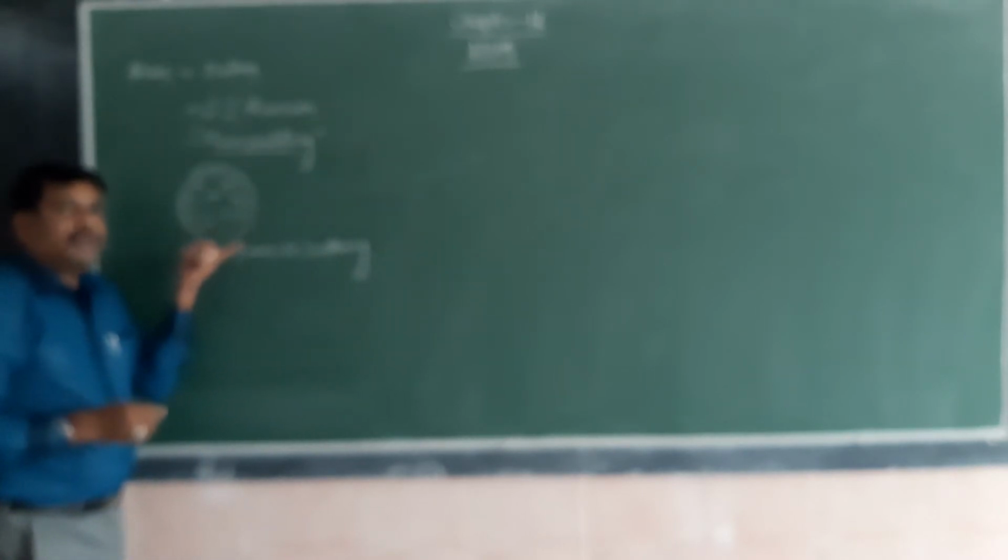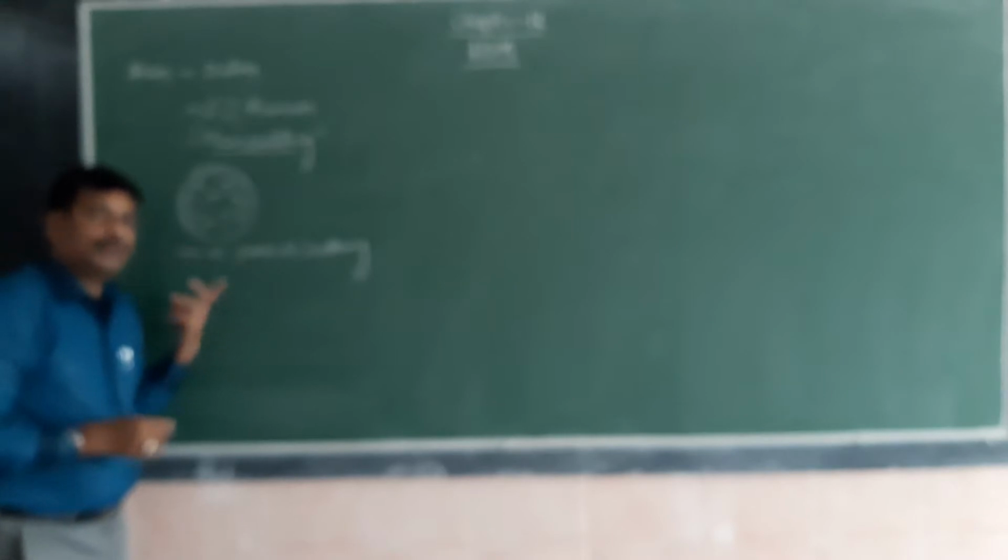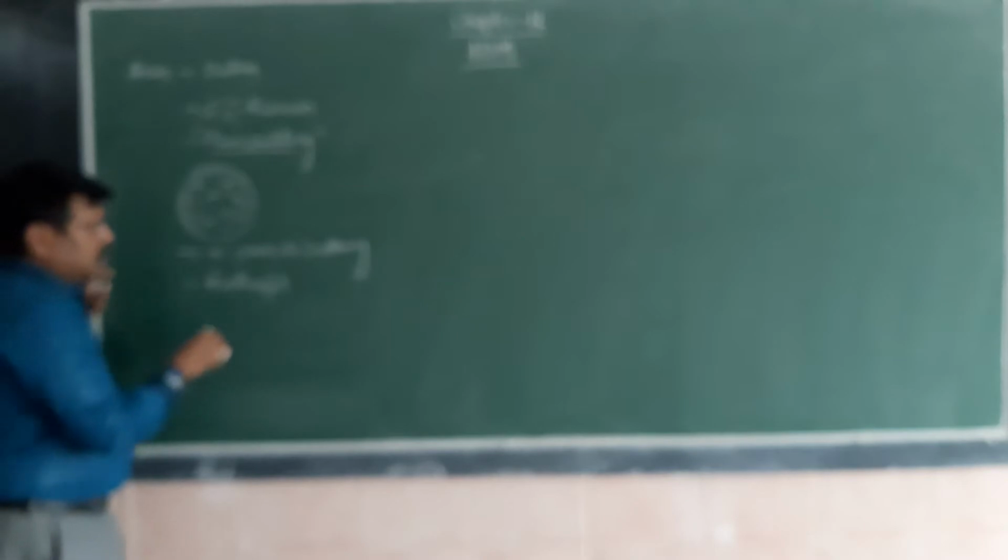In that experiment, the J.J. Thomson atomic model was disproved or discarded, because Rutherford, the scholar of J.J. Thomson, proved using this alpha particle experiment that the positive charge is not present throughout the atom.